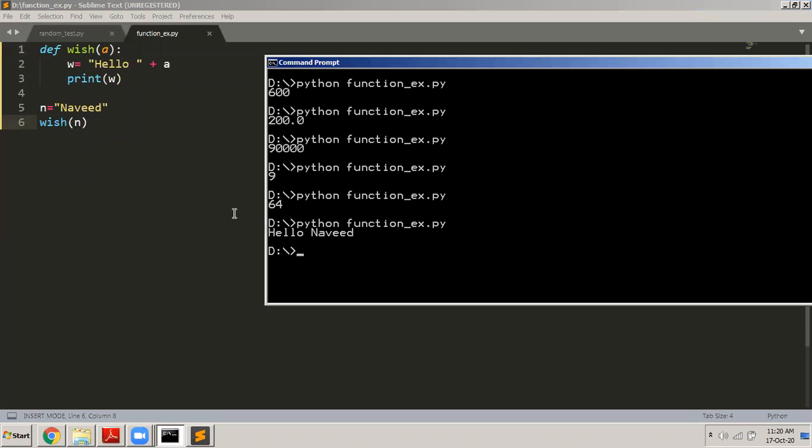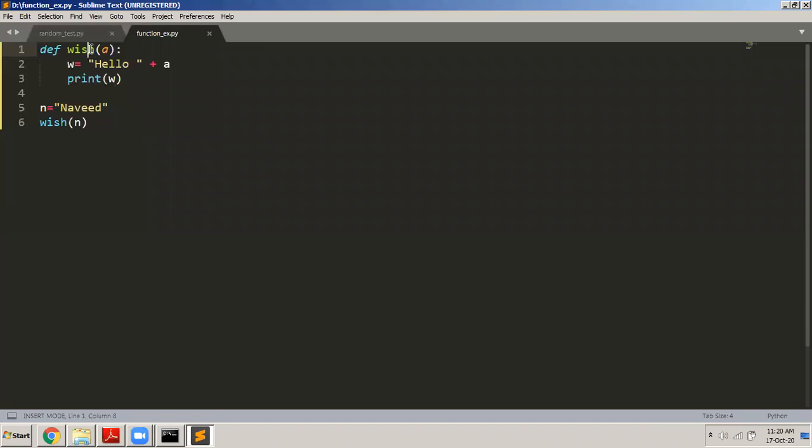Now let us see what happens if I save the file, and you can see it displays hello Naveed. I'm writing a function called wish and passing a string to it. I'm not passing integers anymore. This string hello is concatenated with the string that is passed to it. What I'm passing from here is Naveed. So it will concatenate, put it into a variable called w, and then display the value of w. What if you don't want to put the value Naveed into the program, and you want to dynamically take it from the user?